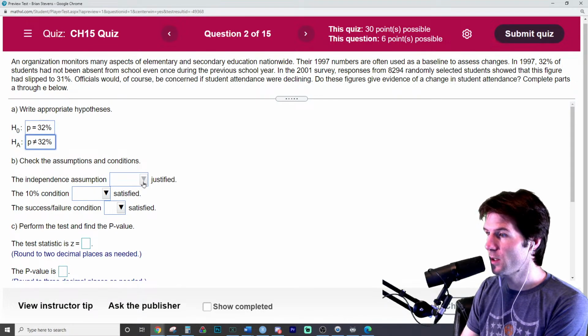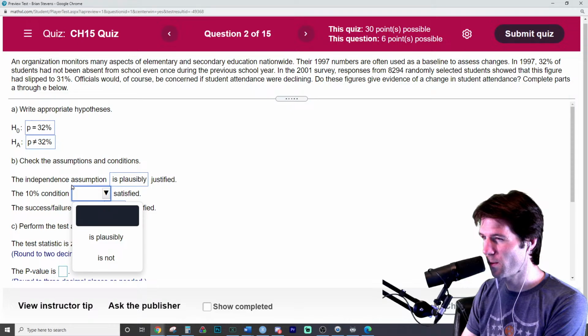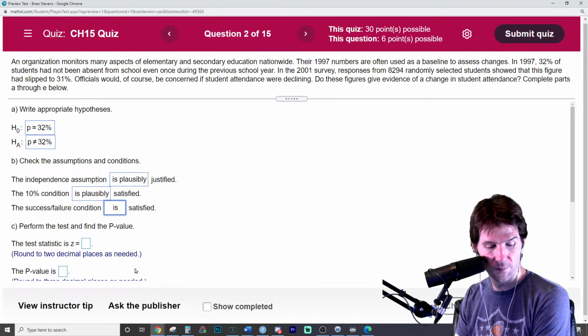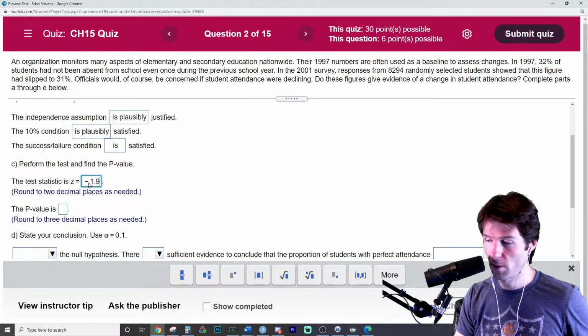The conditions are random, 10%, and success/failure. We do meet all of them. I go into more details on the other ones. Sometimes it calls random the independence, because if it's independent, it's random. Random is independent. The Z statistic was negative 1.95.